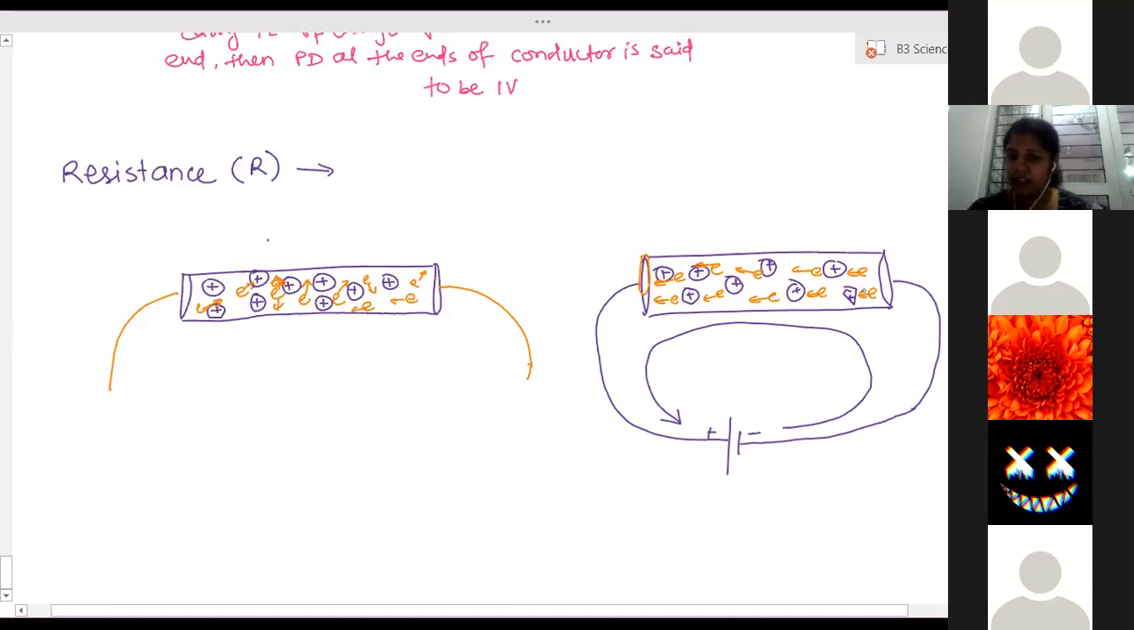So whenever electrons in their motion keep colliding with these fixed atoms, they lose energy and their speed decreases. This happens continuously, and because of this, electrons cannot move with uniform speed. This decrease in speed is the obstruction. These collisions are actually providing obstruction to the flow of electrons. And this property we call resistance.